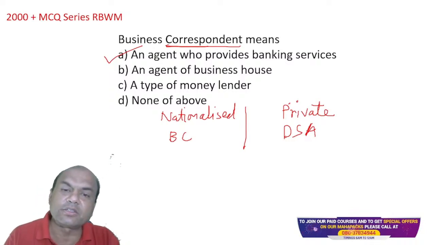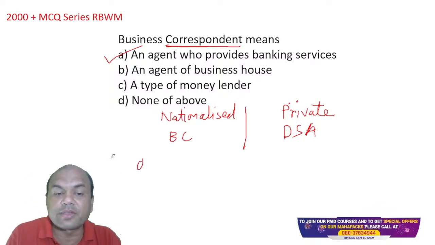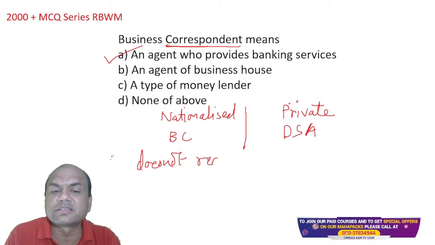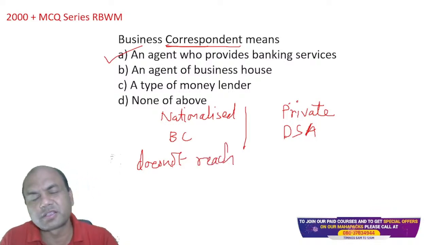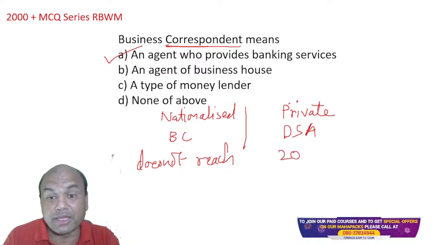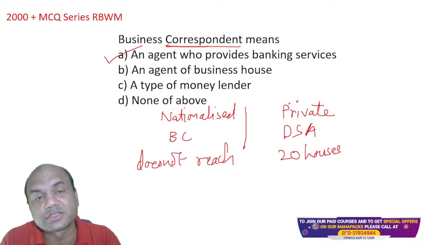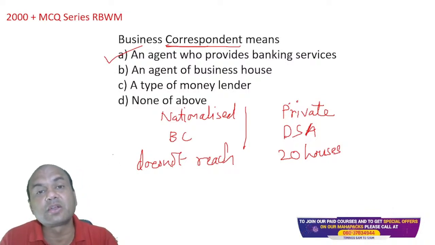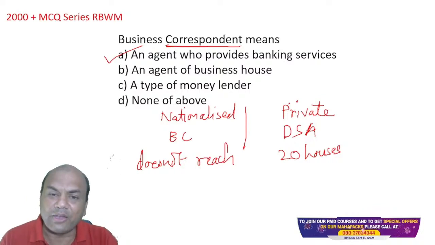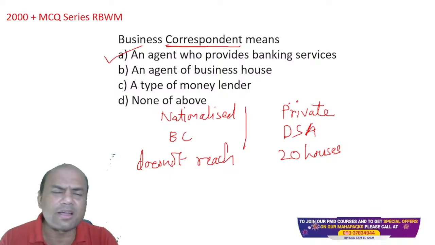Here, a BC is always appointed in those areas where the bank doesn't have reach. Let's say there is a small village of 20 houses. There are many villages which have 20, 30, 50 houses. The population is hardly 200, 300, 400 at most. Can you set up a branch there with 500 population? You can't.